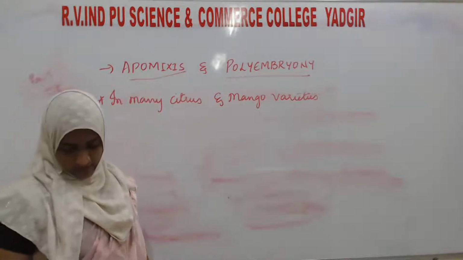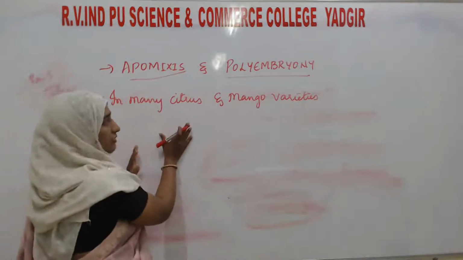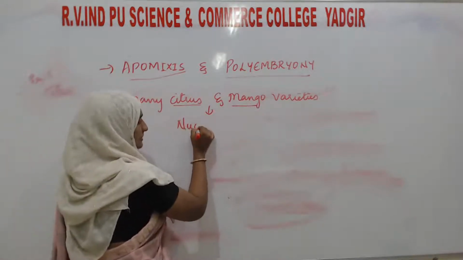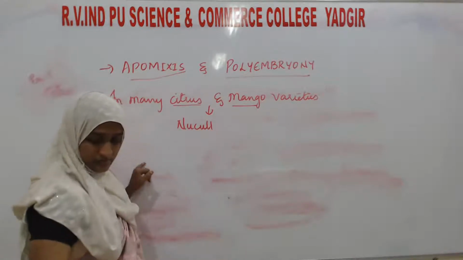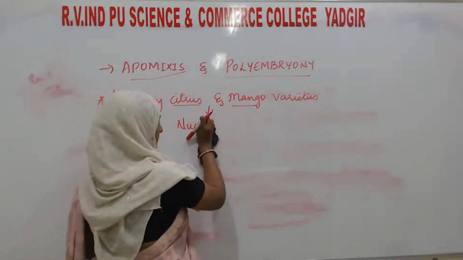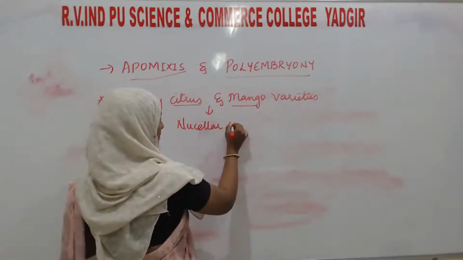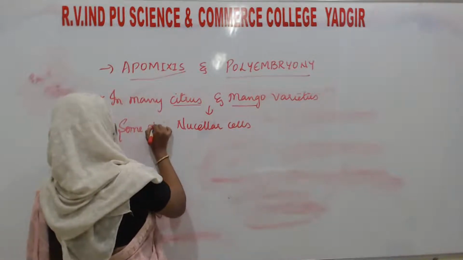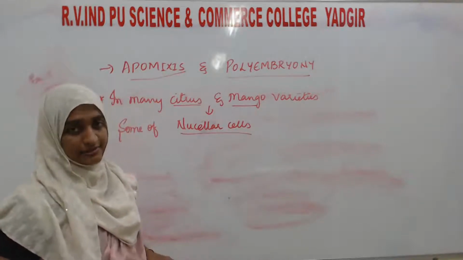In those particular varieties, some of the nuclear cells, some of the nucellus. You know the meaning of nuclear cells.